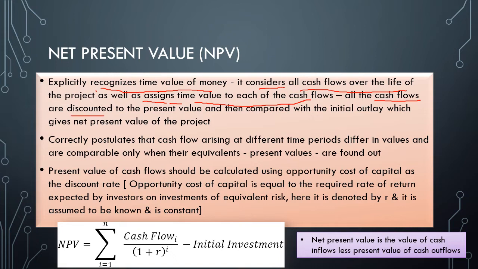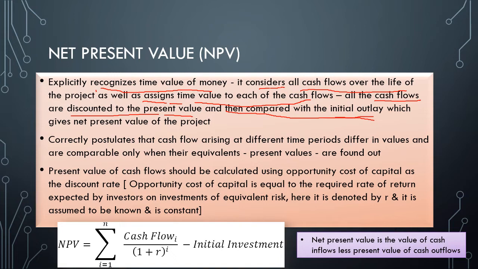So all the cash flows that have occurred in the project's life period are discounted to the present value. What will be the present value of all the amounts that are invested? All the cash flows are discounted to the present value and then compared with the initial outlay. What is initial outlay? The initial investment which I made for the project. So all the cash flows are discounted to the present value and compared with the initial investment, which gives the net present value of the project. I hope this is clear.